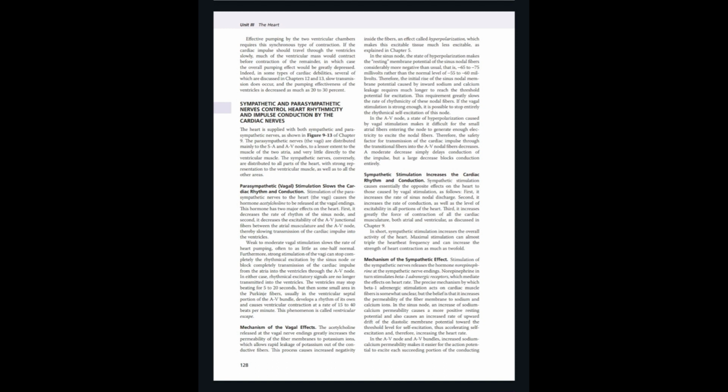Sympathetic stimulation has essentially the opposite effects on the heart to those caused by vagal stimulation. It increases the rate of discharge of the sinus node, second, it increases the rate of conduction, as well as the level of excitability in all portions of the heart. Mechanism of sympathetic effect: stimulation of the sympathetic nerves releases the hormone norepinephrine at the sympathetic nerve endings. Norepinephrine in turn stimulates beta 1 receptors, which mediate the effect on heart rate.